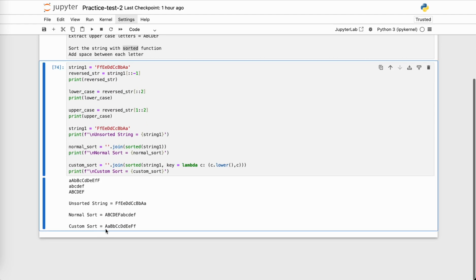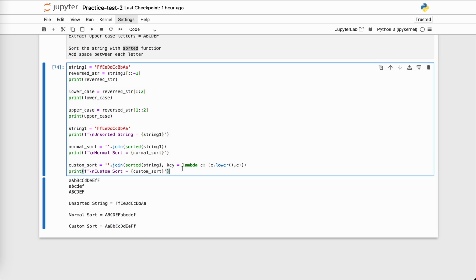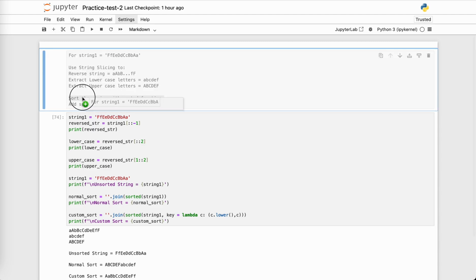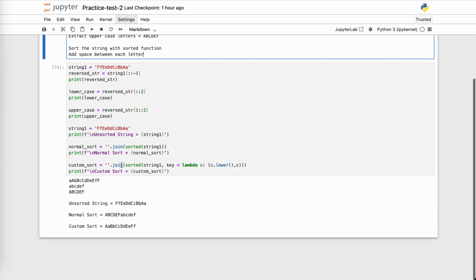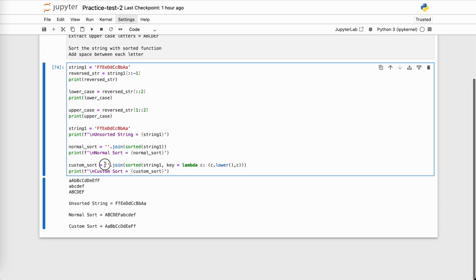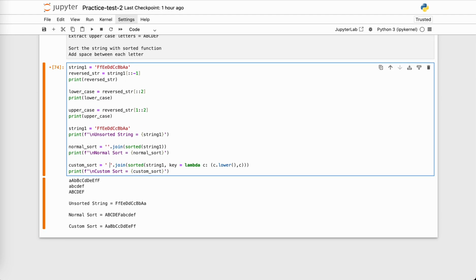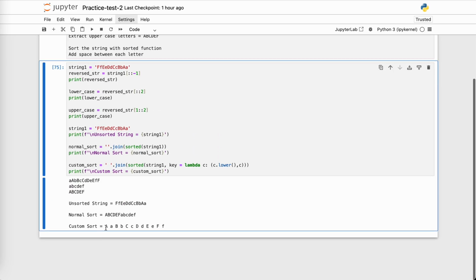So over here we get our custom sorted proper string. Now let's move on to the next part. So we did sort the string with the sorted function. Now we want to add space between each letter. So instead of joining it with no element in between, we want to add space. So I will simply add space over here. Okay, and let's do it now. So you can see I have spaces in between each letter.